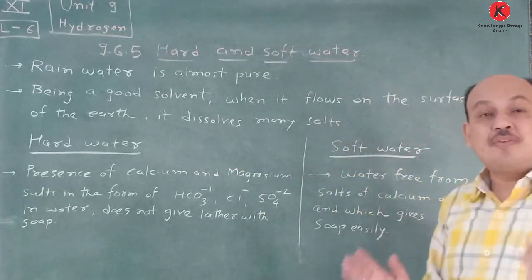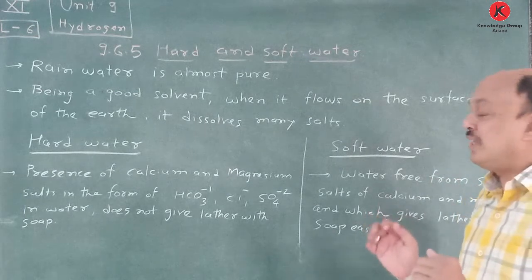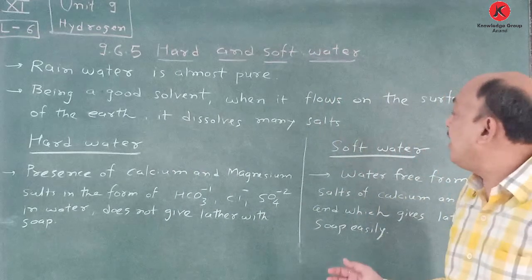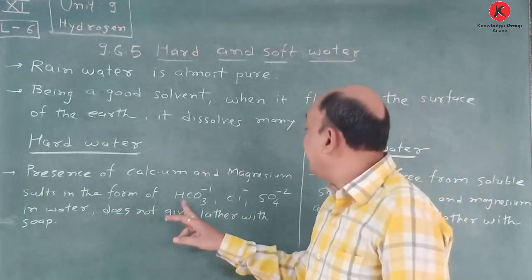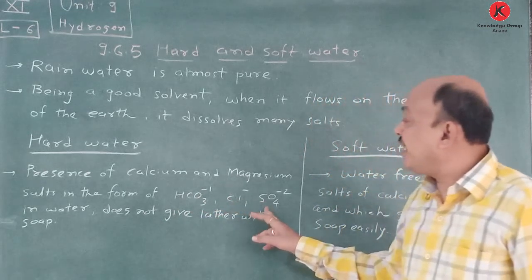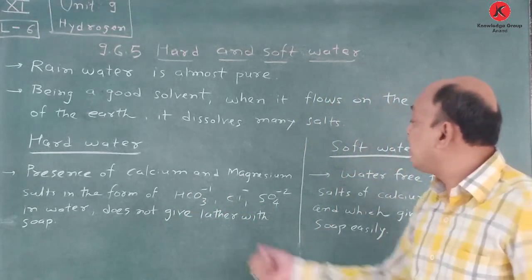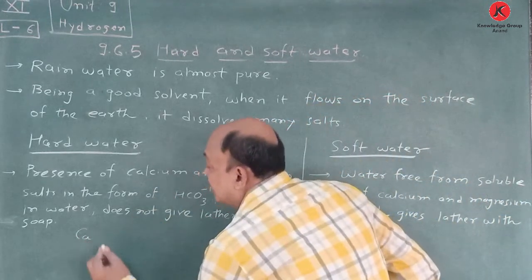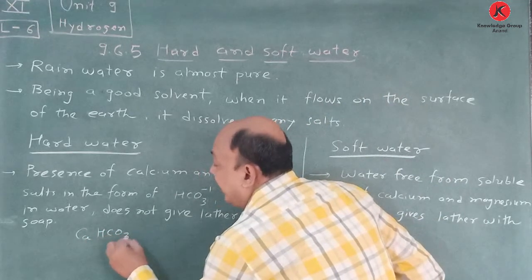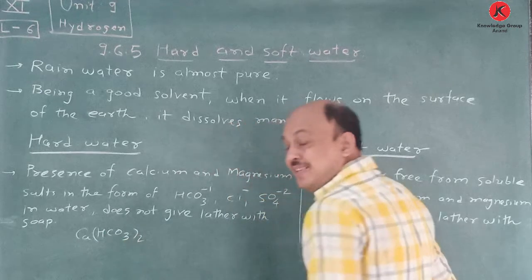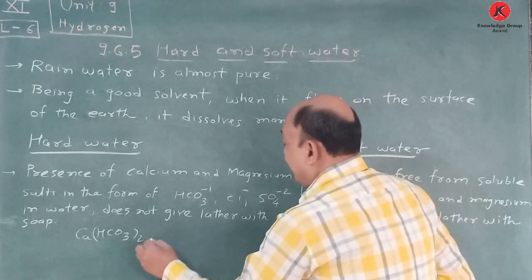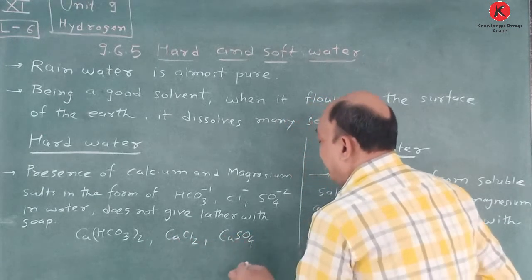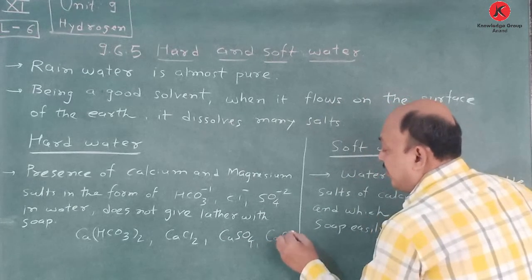So here, what is the meaning of hard water? It's a very simple definition. Remember, there is no clue for this one. Just remember: presence of calcium and magnesium salts in the form of bicarbonate, chloride ion, sulfate ion, or carbonate ion in water does not give lather with soap. That means, suppose calcium is there, so calcium bicarbonate, Ca(HCO3)2, same way calcium chloride, calcium sulfate, calcium carbonate.